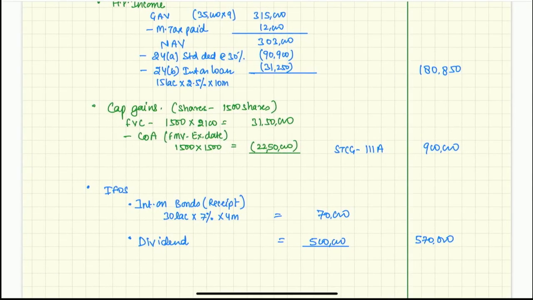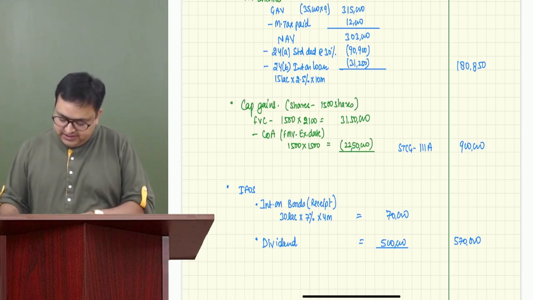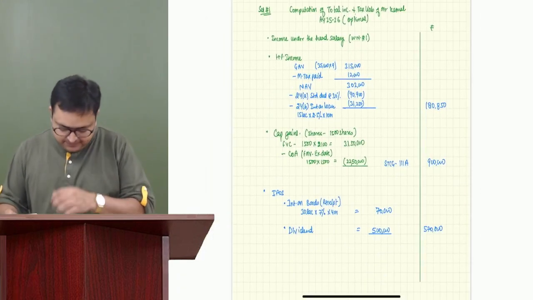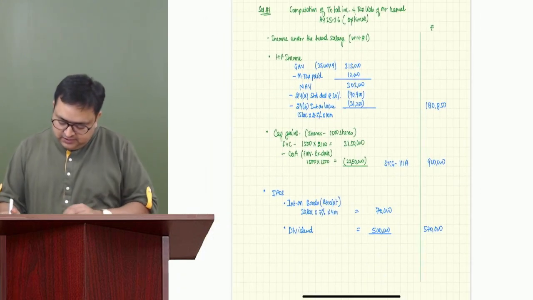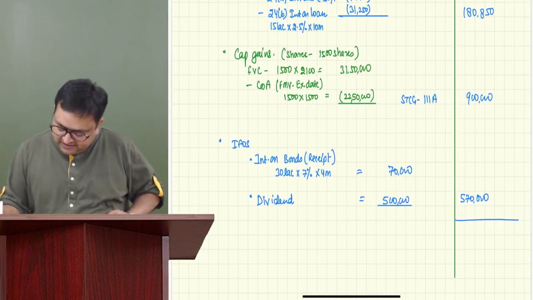First of all, tell me. All okay? Very good. Now we need to compute the salary, and after that we will get the gross total income.